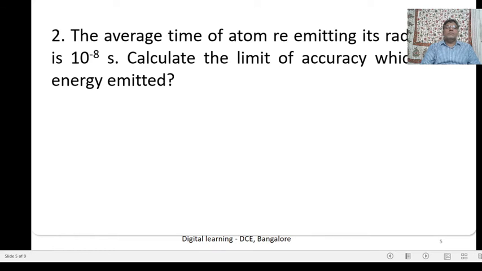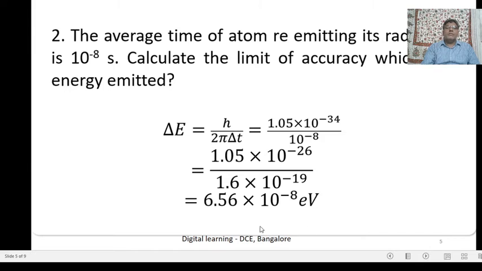This numerical problem is related to the Heisenberg uncertainty principle for the canonical conjugate physical variables, energy and time: delta E delta T is equal to h divided by 4 pi.